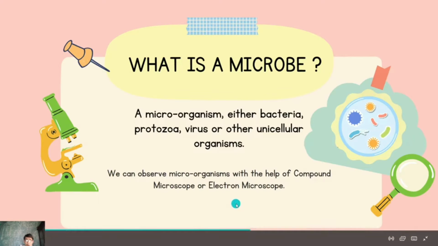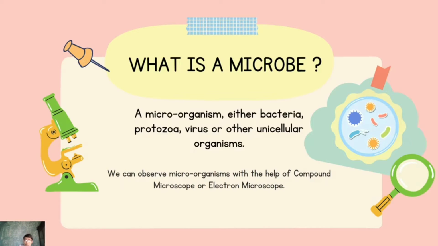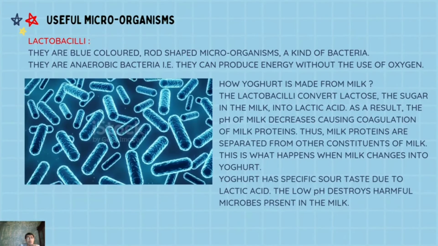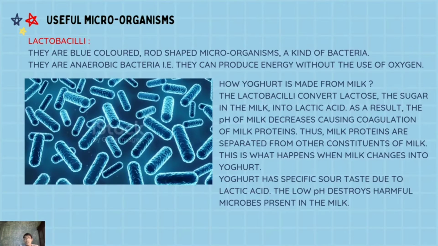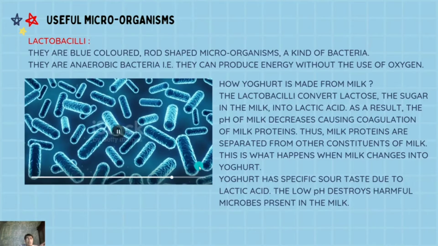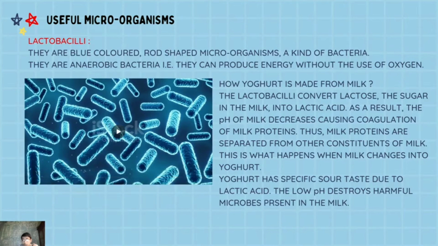Now there are several types of microorganisms. Some are bacteria, some are protozoans, some microorganisms are viruses, and apart from that there are some organisms which are very much minute. In this lecture we are going to see one of the useful microorganisms, that is lactobacilli. This lactobacilli is generally found in milk products or in milk. They are blue colored rod shaped microorganisms and they are a kind of bacteria.